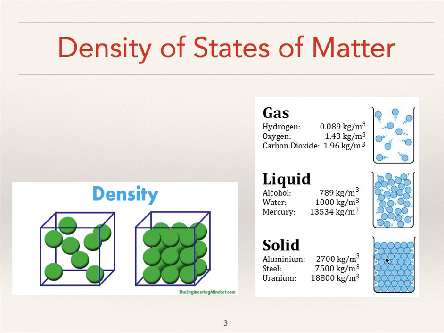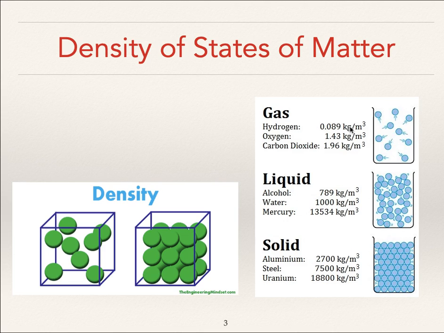Let's talk about compressibility for just a moment. Gases, because of all the space between them, are very compressible. Liquids, on the other hand, don't have very much space between them. They aren't particularly compressible, and solids also are not easy to compress. There are things like marshmallows that are easy to compress, but in general, solids, particularly metals that have this crystal structure, aren't going to be very compressible.